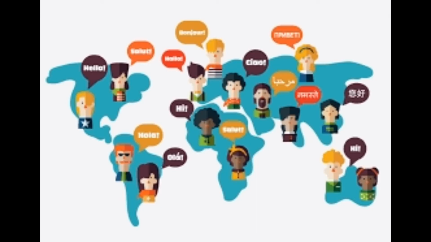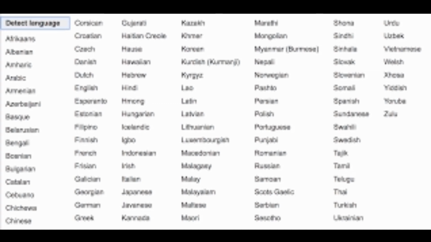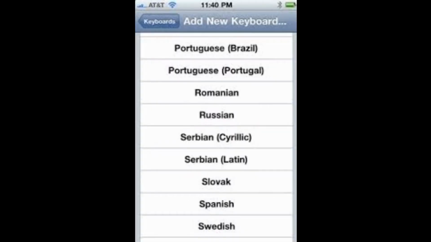Number 7. Language barrier. There are many different languages spoken around the globe. It made it important for the smartphones to be equipped with them, but only a handful of them are. Like Androids. Androids have more than 100 different languages available depending on the manufacturer, version and the model of the smartphone you are using. Here, iOS has only 40 languages, which makes it a bit less convenient than Androids.